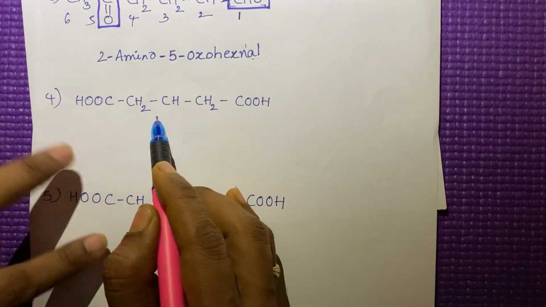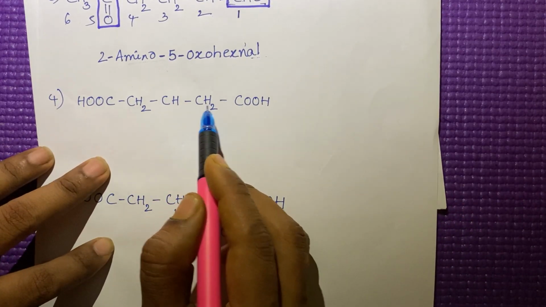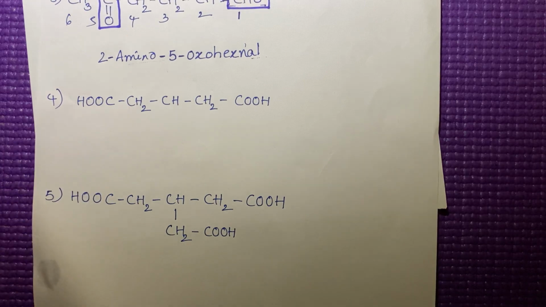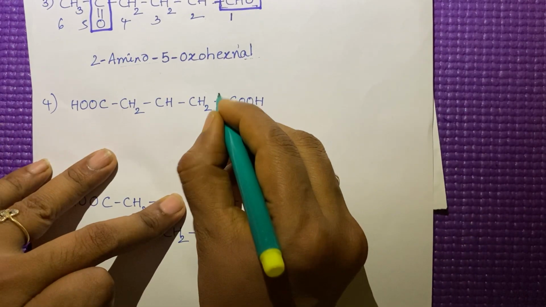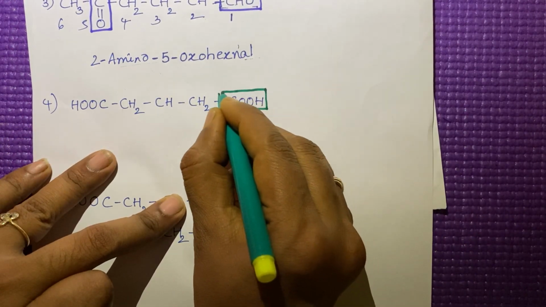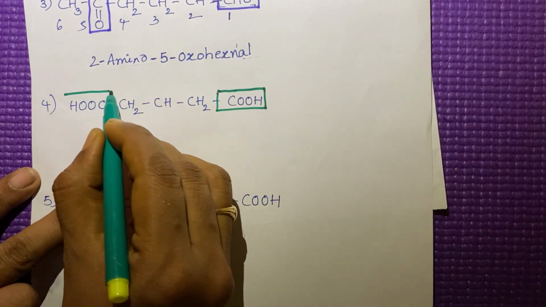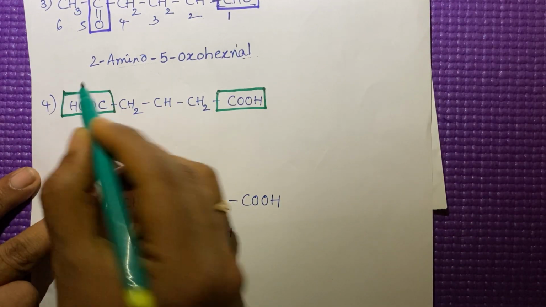COOH, CH2, CH, CH2, COOH. How many functional groups are there here? Only one functional group, but here repeated. Same functional group repeated.